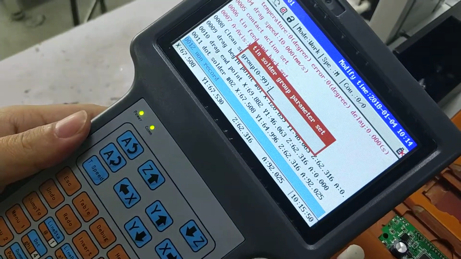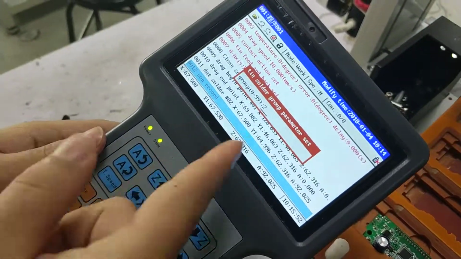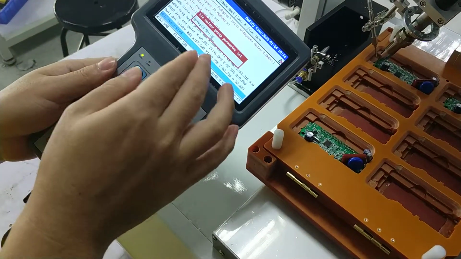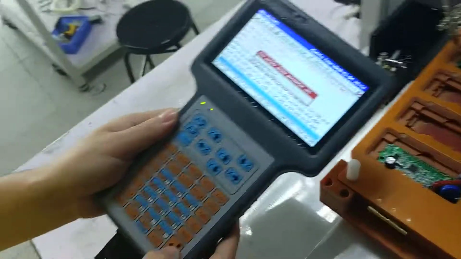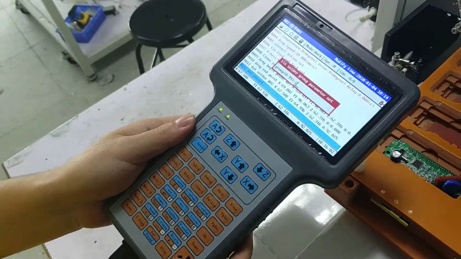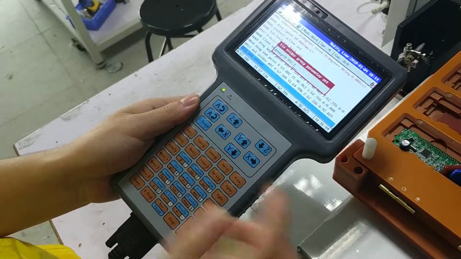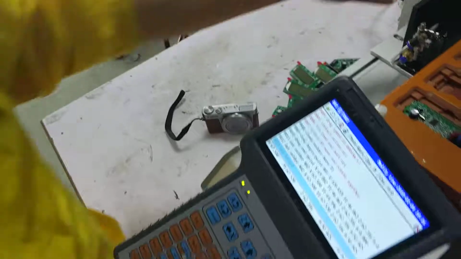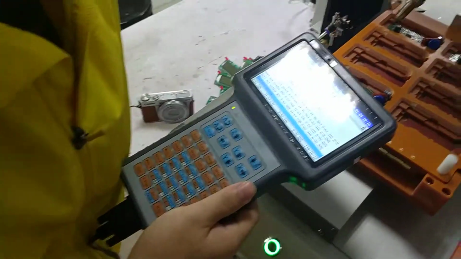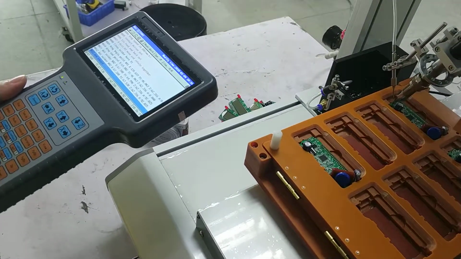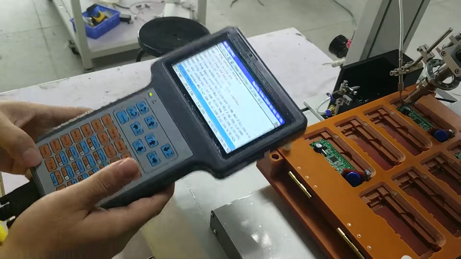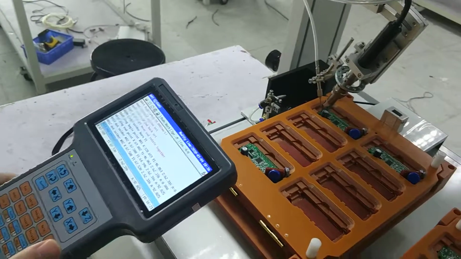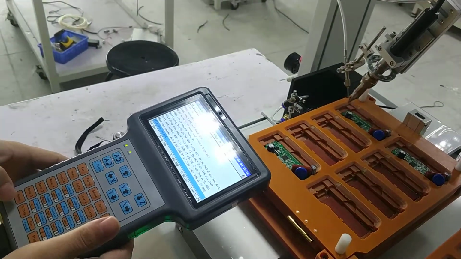Then input 2. Please note 2 is the dot program. So input 2. Press enter to confirm the dot soldering program. Now you can press home to move the soldering horn to the original position. Press home.